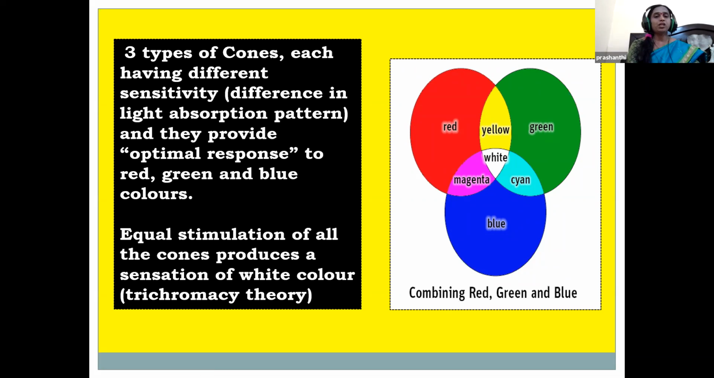Once again, I repeat, children, rods are able to perceive the dim light and the cones are able to perceive the bright light.